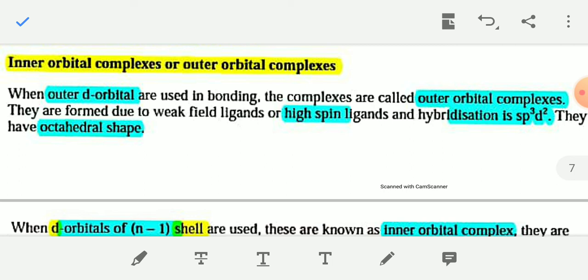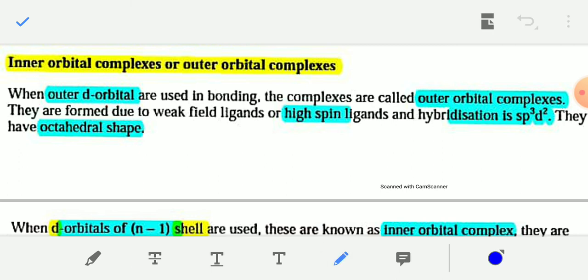When the outer d orbitals are used in bonding, the complexes are called outer orbital complexes, and they are formed due to weak field ligands. Outer orbital complexes are those in which the outer d orbital of the central metal atom is used in bonding, and these are high spin complexes, and their hybridization is sp3d2.